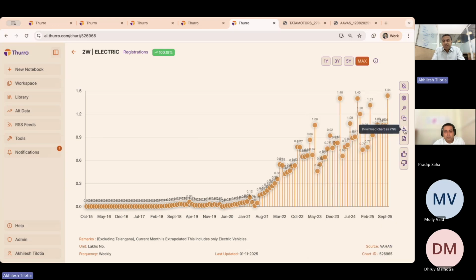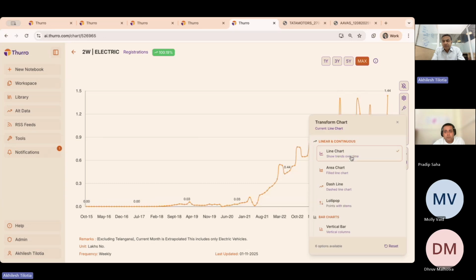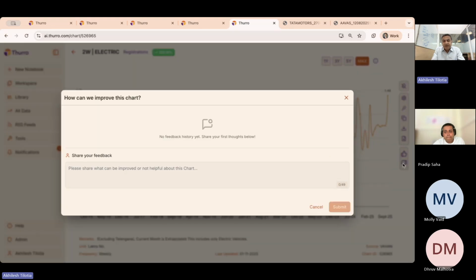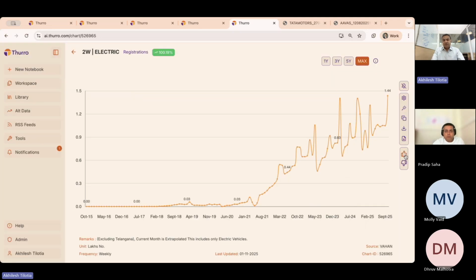You can download this chart. Let me just make this into a line chart again. You can download this chart as a PNG, which you can take away into your presentations, for example, or you can download this in Excel in case you want to do further analysis. Again, if you find there is a challenge, let us know. We will look at this and come back to you. Of course, if you like the chart, also give us a thumbs up here.